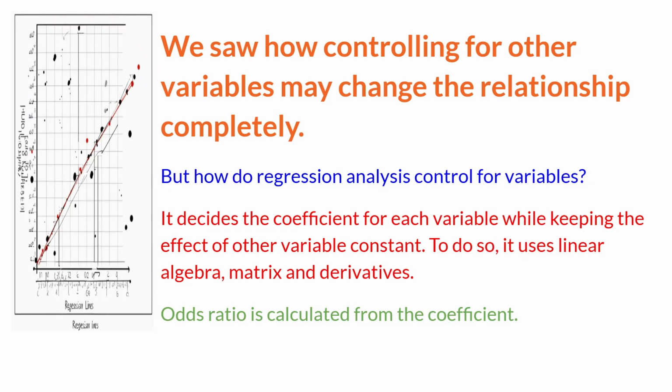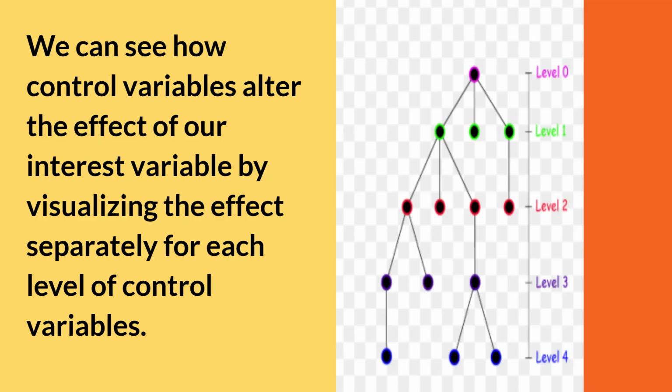We saw how controlling for other variables may change the relationship completely. But how does regression analysis control for variables? It decides the coefficient for each variable while keeping the effect of other variables constant. To do so, it uses linear algebra, matrices, and derivatives. Odds ratio is calculated from the coefficient. We can see how control variables alter the effect of our variable of interest by visualizing the effect separately for each level of control variables.